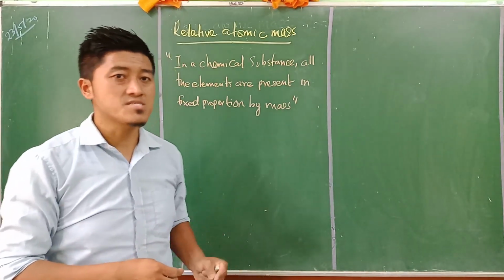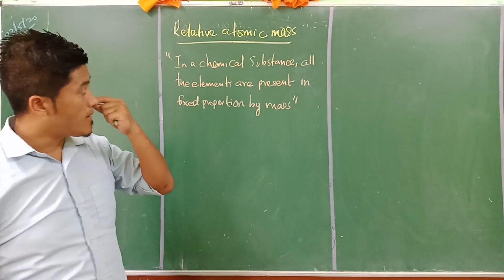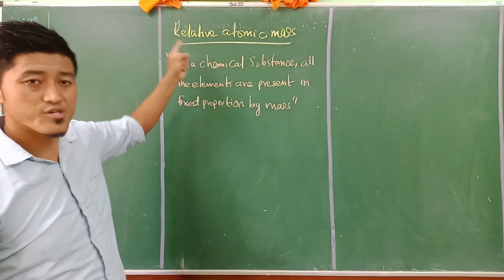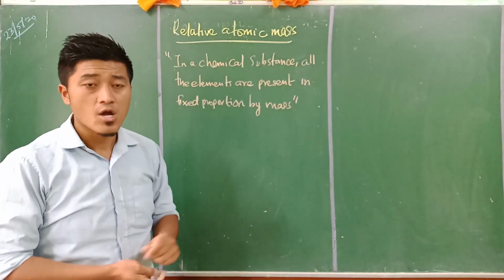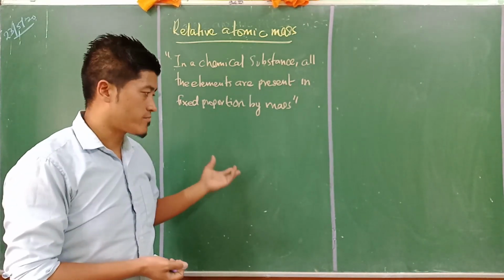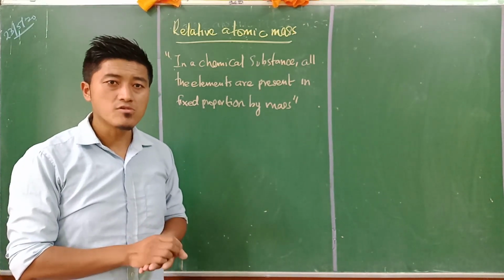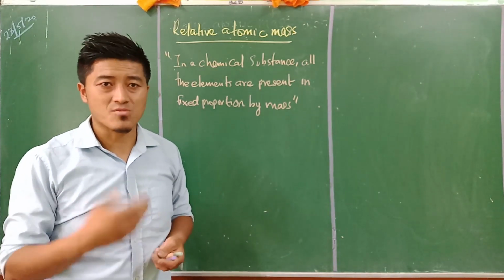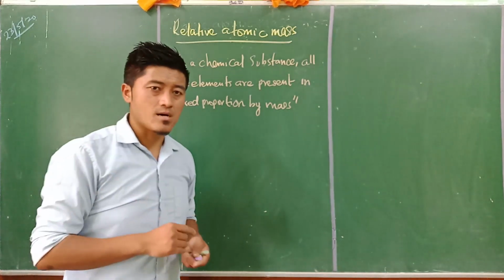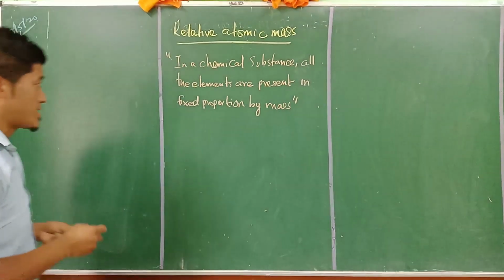This is what we call relative atomic mass. Previously, when the scientists were trying to gain knowledge about the atom, they also wanted to know the masses of the atom. So let us talk about this topic, that is relative atomic mass.